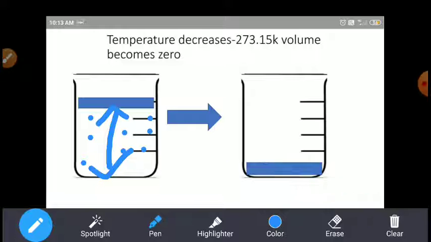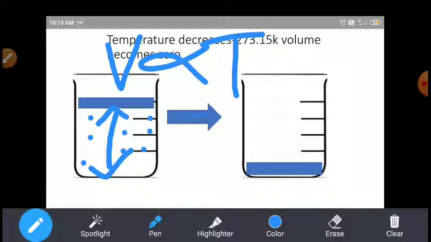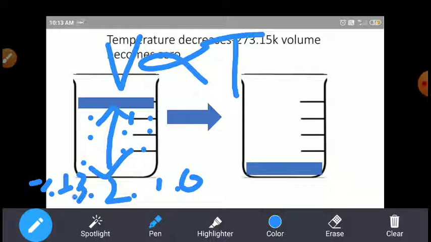When temperature decreases, volume also decreases, because V is directly proportional to T according to the previous statement: volume increases on heating and decreases on cooling. So here we are cooling, decreasing the temperature from 0 to -1, -2, up to -273. When it reaches -273, the volume reaches 0.